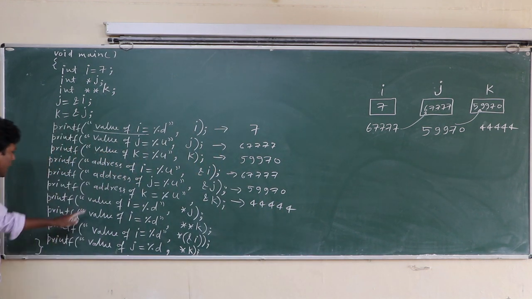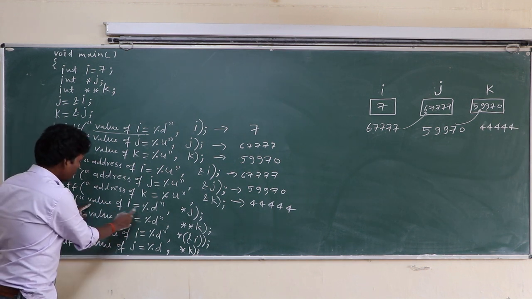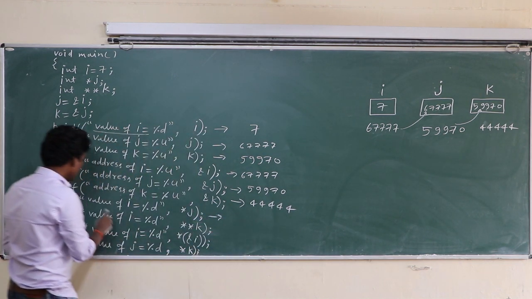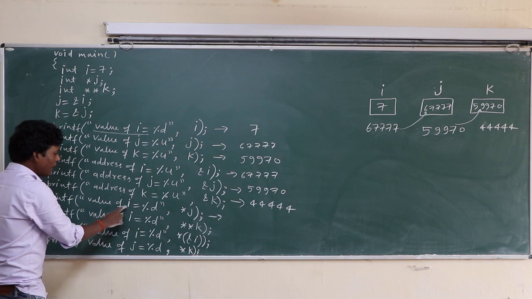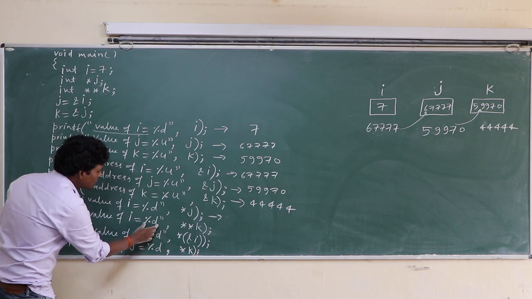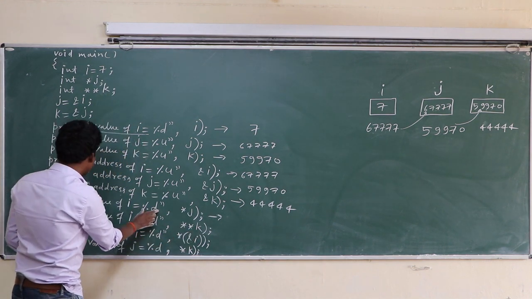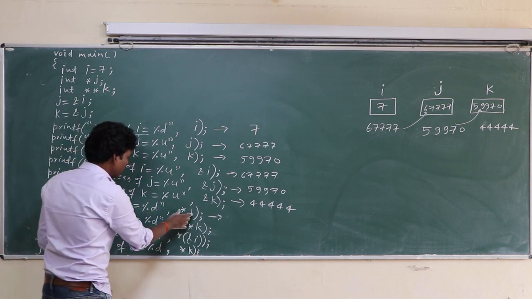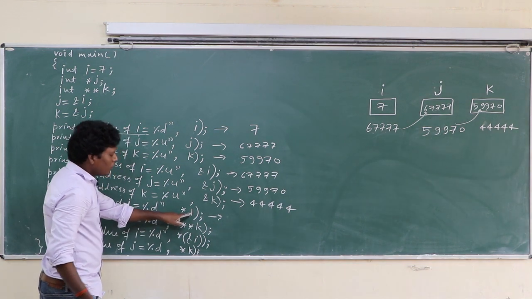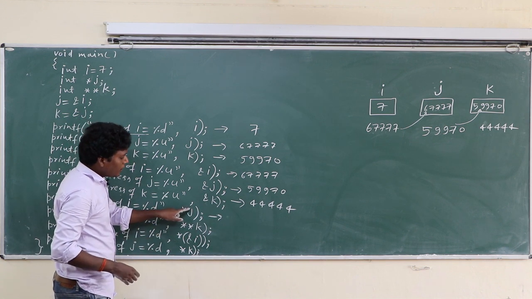Class, here value of I equal to %d. This text is copied as it is, and in place of %d a value will be printed. So what will be the value? The value at address j.